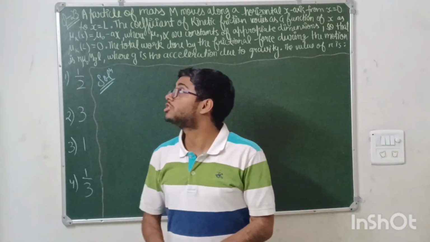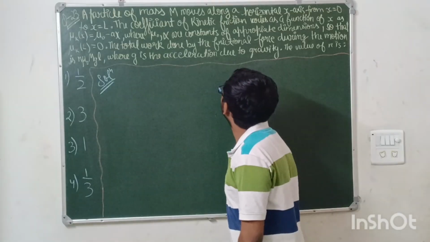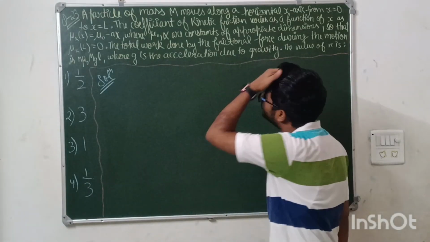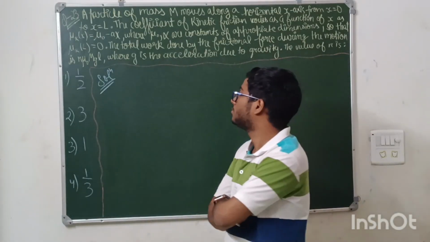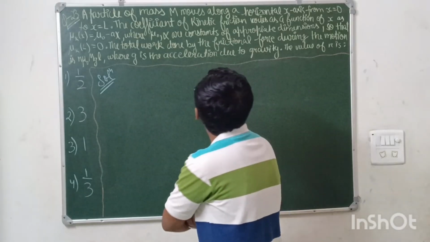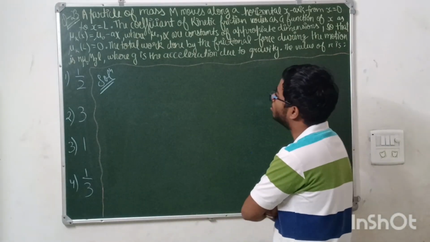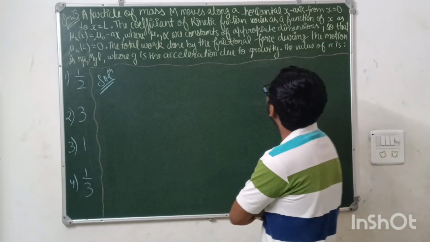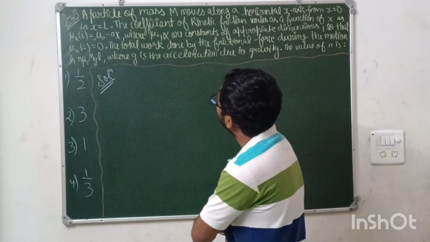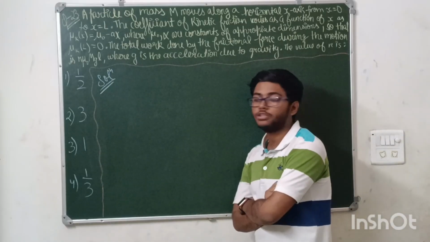The question is saying a particle of mass m moves along a horizontal x-axis from x equal to 0 to x equal to L. The coefficient of kinetic friction varies as a function of x, where mu naught and alpha are constants, with dimensions such that mu k at L is equal to 0. This relation we have been given.